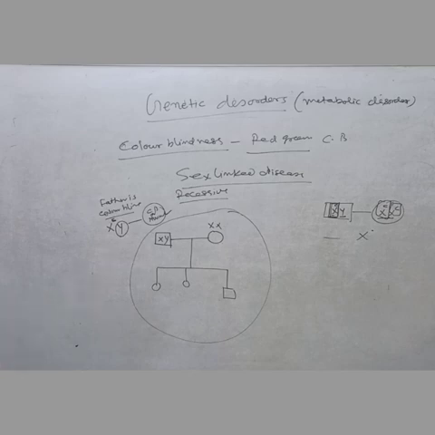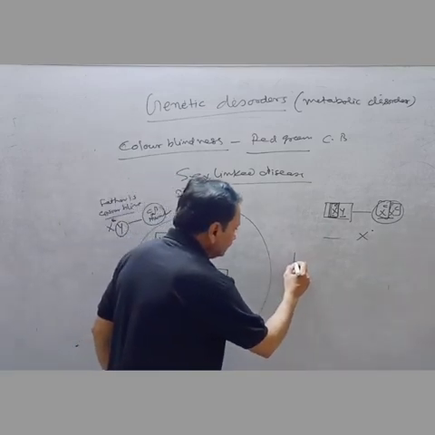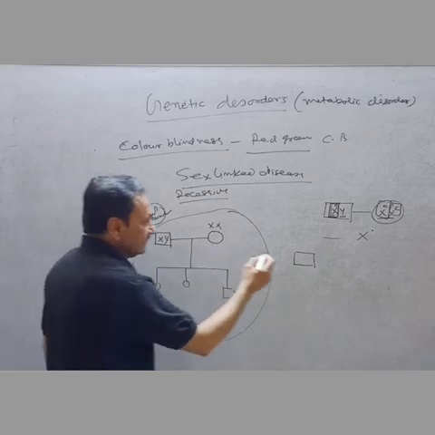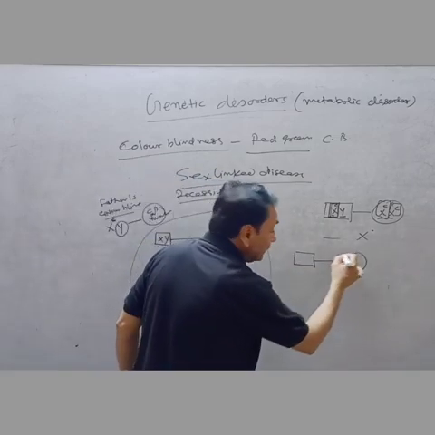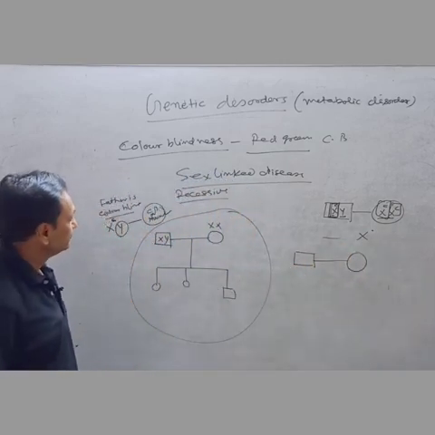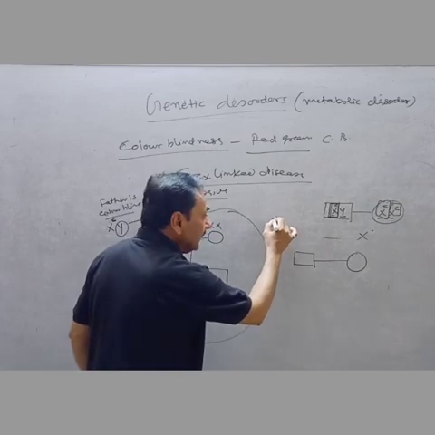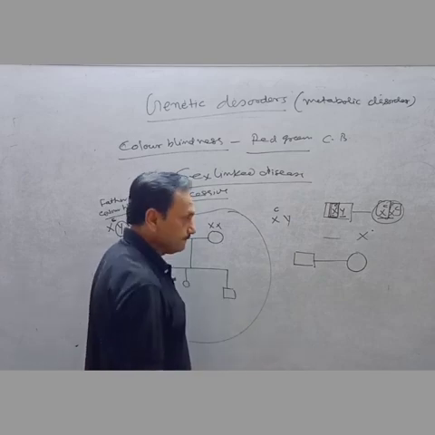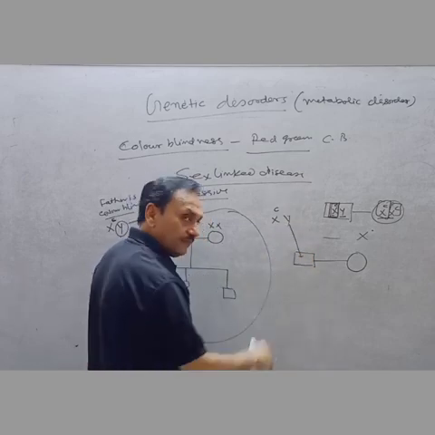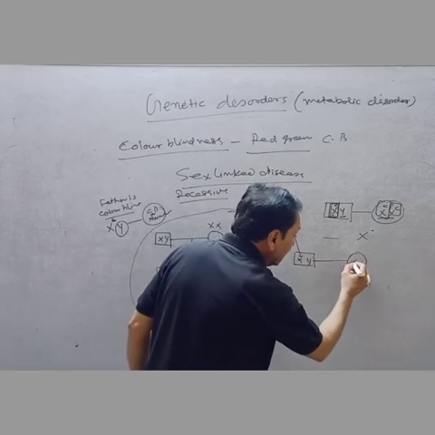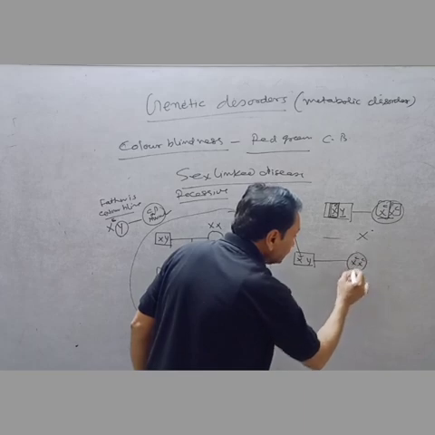Now we will change it. Suppose a male whose father is colorblind marries a female who is colorblind. His father is colorblind, but only Y is passed here from the father. It means XY, marrying a colorblind female.